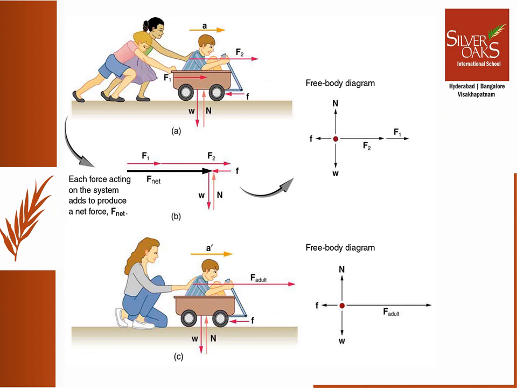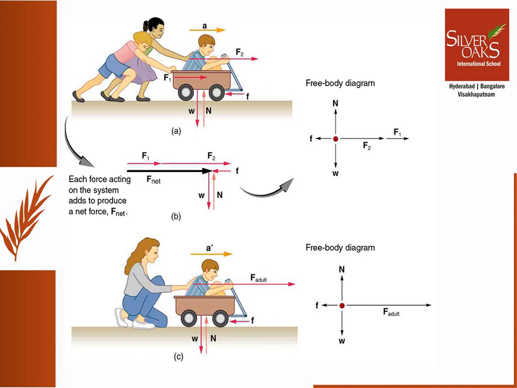In figure A, you can see that the weight of the wagon with the child in it, W, and the force that the ground is exerting back on the wagon, that is N, are equal and opposite. These internal forces cancel each other out. These are vertical forces. They cancel each other out because there is no acceleration in the vertical direction.